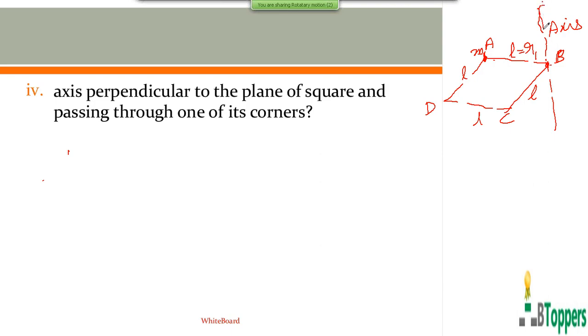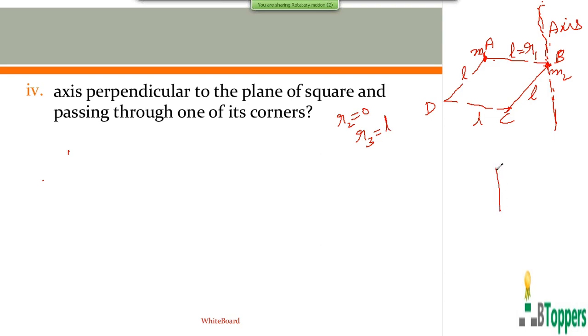That means we are trying to calculate the radius of gyration of the system of particles about the axis perpendicular to the plane of the square and passing through one of the corners, say the corner B. For the second point mass placed at the corner B, it lies on the axis, so the distance of the second mass from the axis is 0. The perpendicular distance of the third mass from the axis is equal to L.